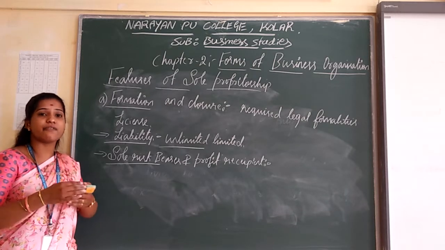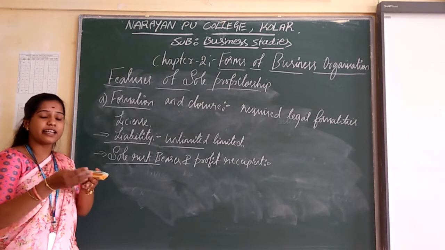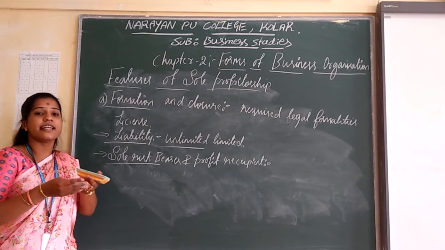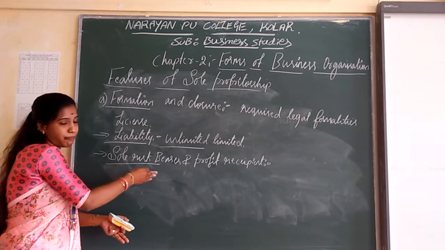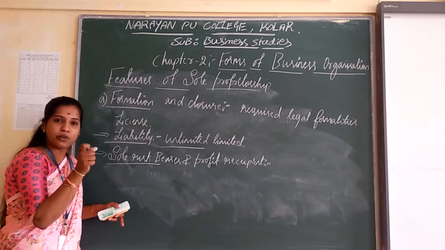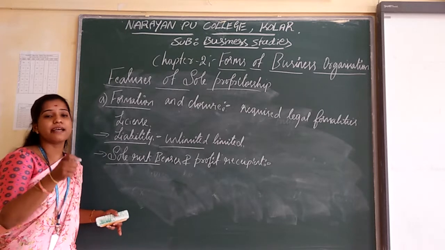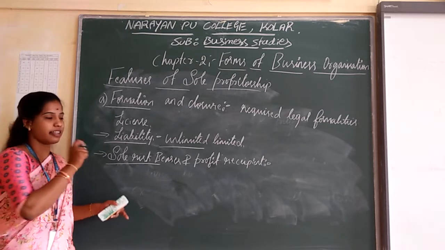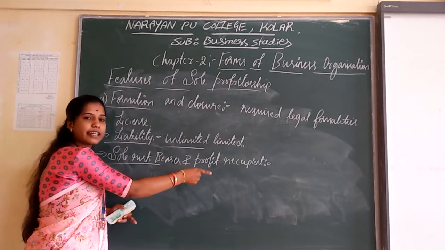In that case, if any risk arises, he is the only person who is going to bear all the risk. That is known as sole risk bearer. He is the only person who bears all the risk of his business organization, and also the profit recipient.